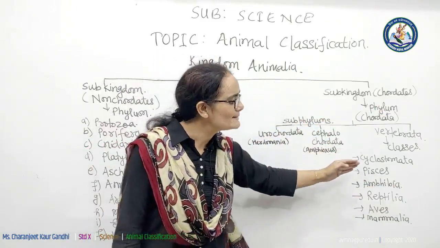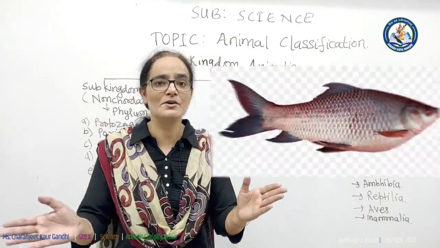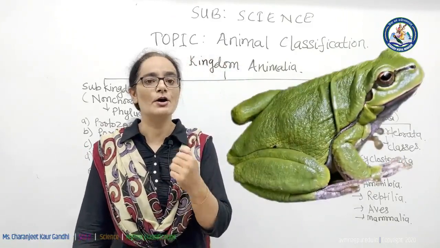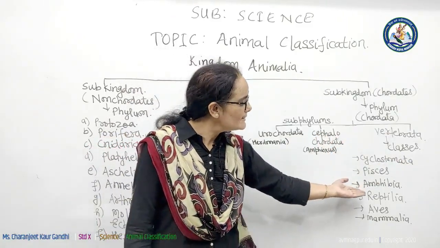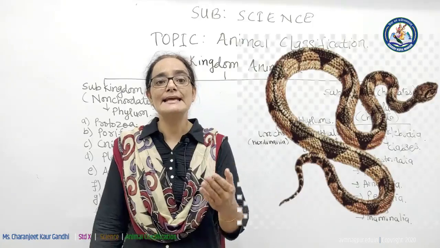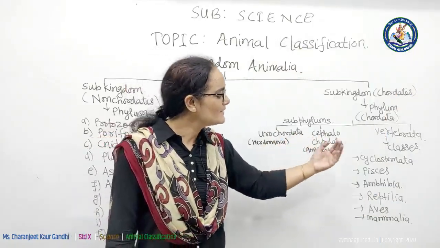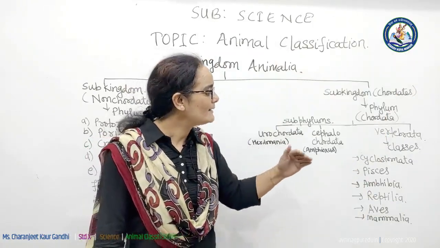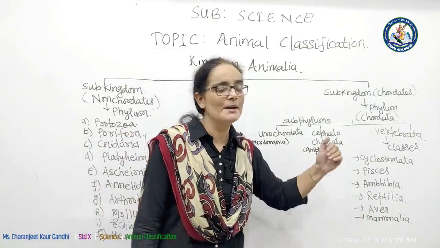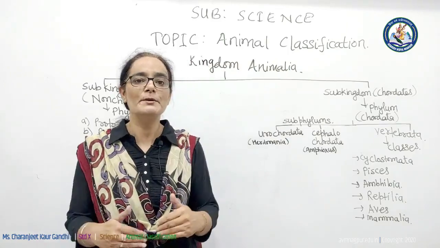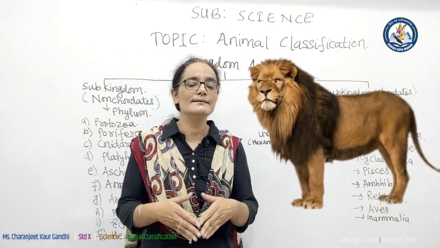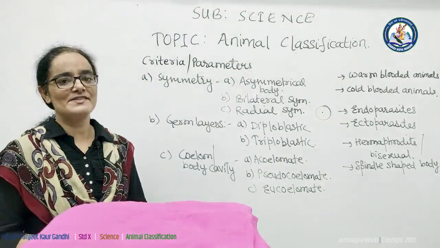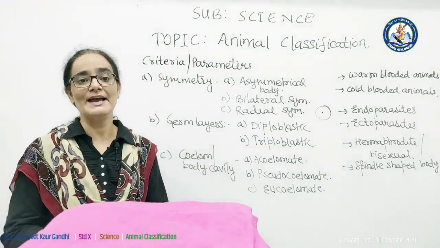Second class is Pisces, example all types of fishes. Third is Amphibia, example frog or toad. Fourth one is Reptilia, example snake or lizard. Next one is Aves, example all types of birds. And last one is class Mammalia, which includes human being, bat, lion, tiger, etc. Students, just now we have seen the broader classification of animals.